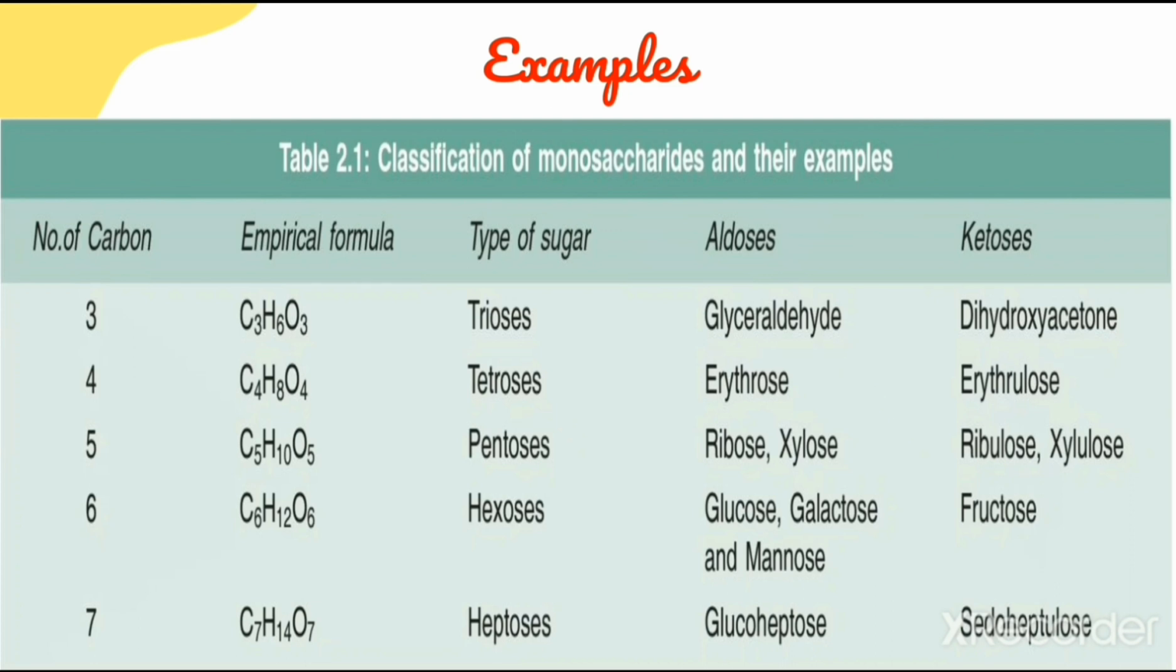Let us see some of the examples for monosaccharides. An example for aldotriose is glyceraldehyde and ketotriose is dihydroxyacetone. The example for aldotetrose is erythrose and ketotetrose is erythrulose. The examples for aldopentose are ribose and xylose, and ketopentose are ribulose and xylulose. The examples for aldohexose are glucose, galactose and mannose, and ketohexose is fructose. The example for aldoheptose is glucoheptose and ketoheptose is pseudoheptulose.